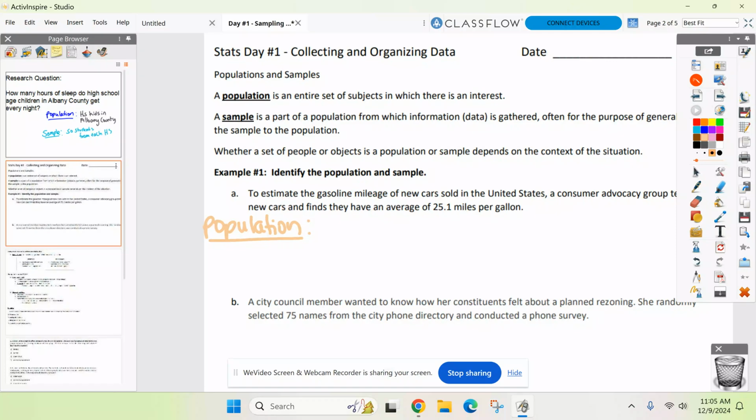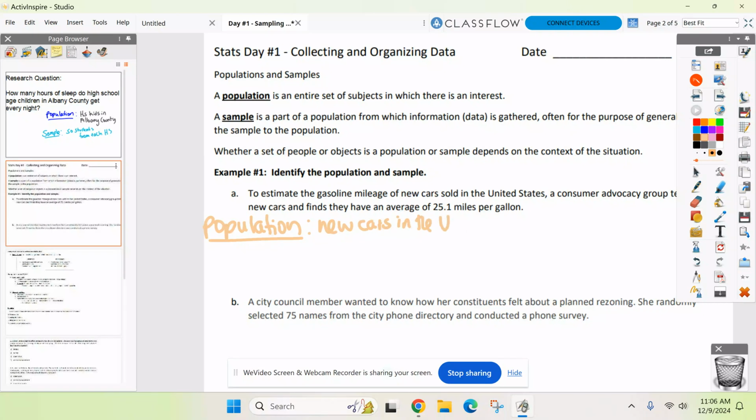United States. Cars. Well, I want what though? Not where or what I'm testing. Who I'm testing or what? Mileage. So you're telling me what I'm testing. What am I testing that on? New cars. New cars in the U.S. Done. Everyone all right? So my population is new cars in the U.S.